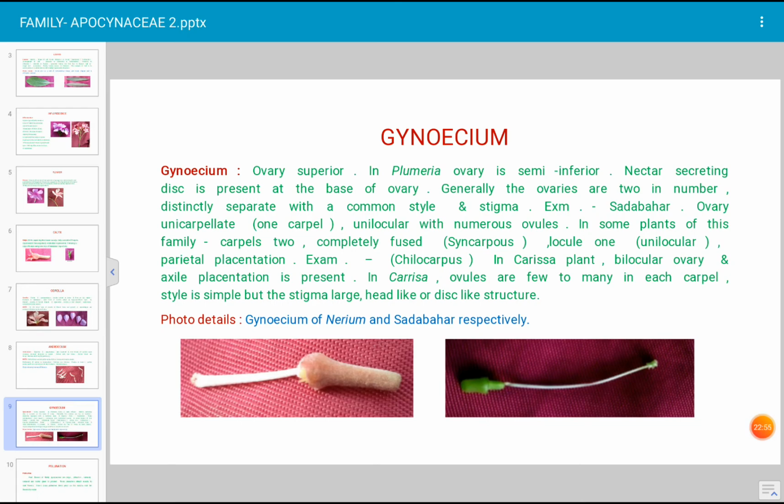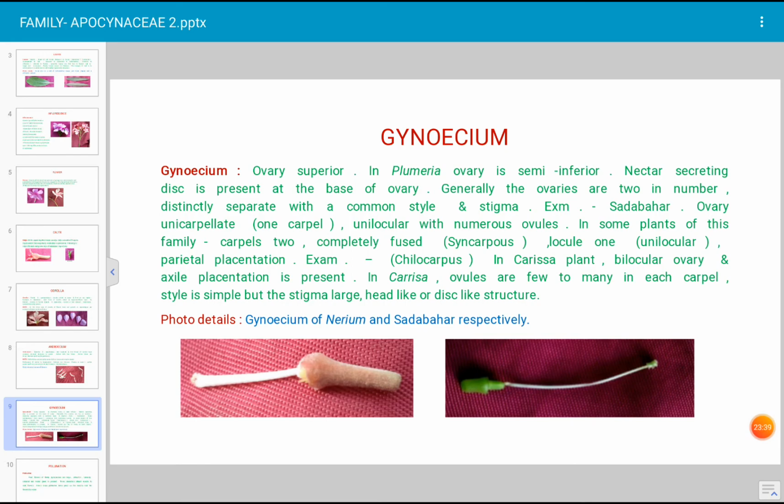In some plants of this family, carpels are 2. When the carpels are 2, we can say bicarpellary ovary. And the carpels are completely fused. If the carpels are fused, it is described in taxonomic language as syncarpous ovary. And locule is 1 in many plants, unilocular. And parietal placentation is there. Placentation means attachment of the ovules to the ovary wall. And in this case, parietal placentation is there. Example, Chilocarpus, the name of the plant in which all these characteristics are present.